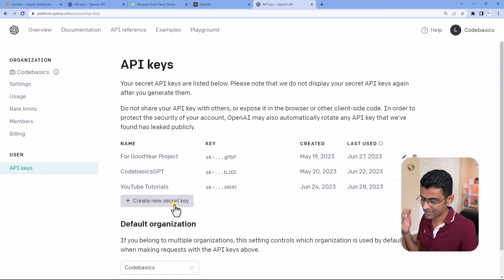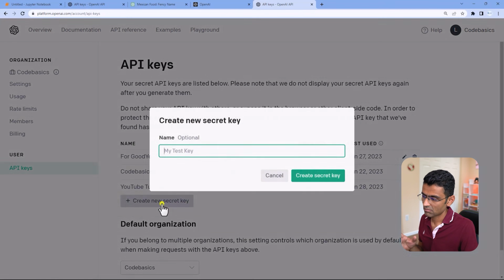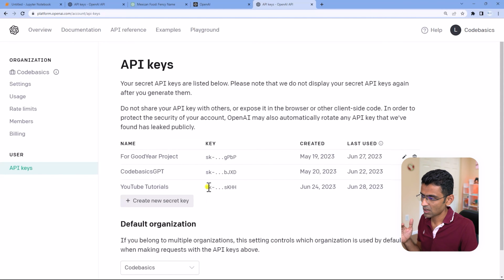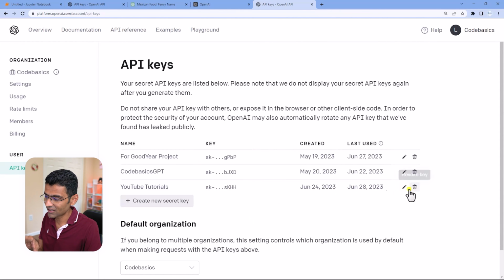You can also create separate keys for separate projects. So I have some client projects going on, YouTube tutorials, so for each of them I have a separate key. In your case you can just use the one key. By the way, you can generate a new key here as well. So let's say you copy that key to some secure place. After that you won't be able to access it here, so you have to delete and create a new key.